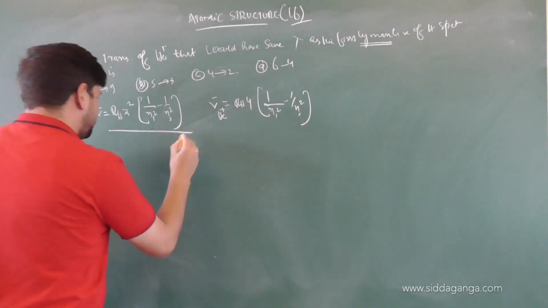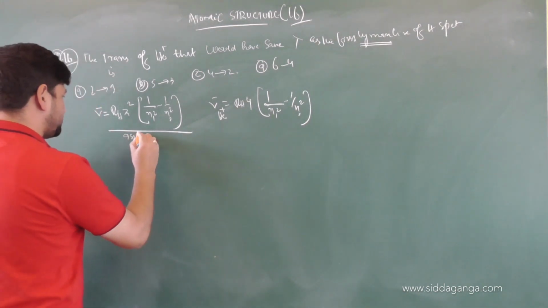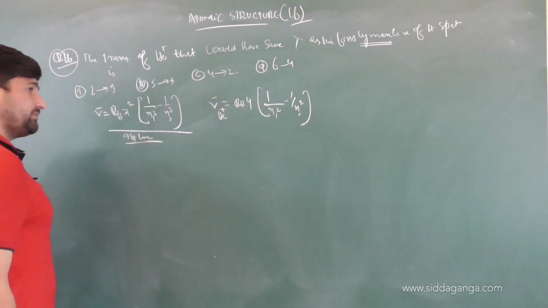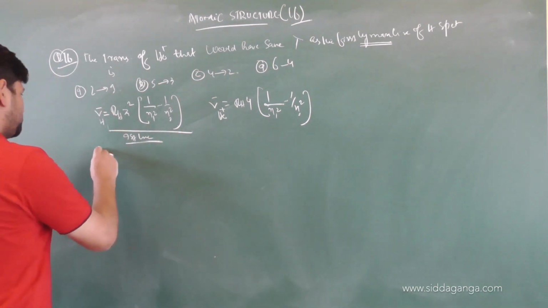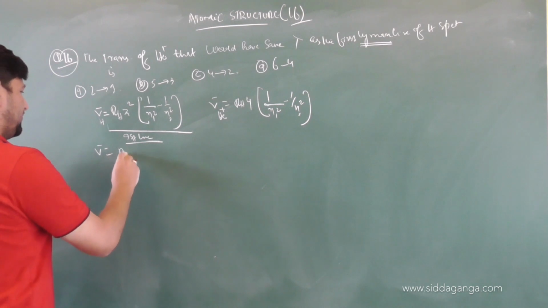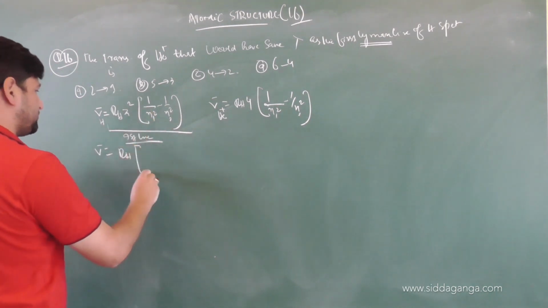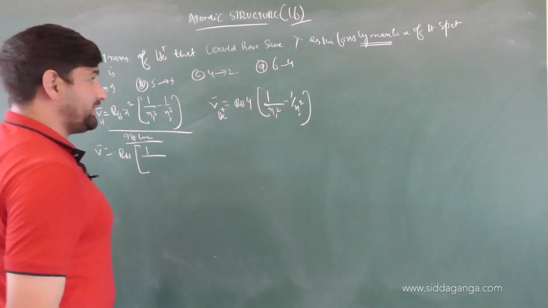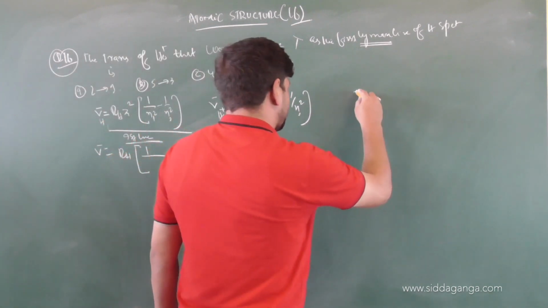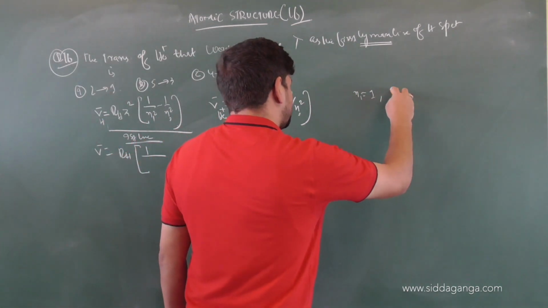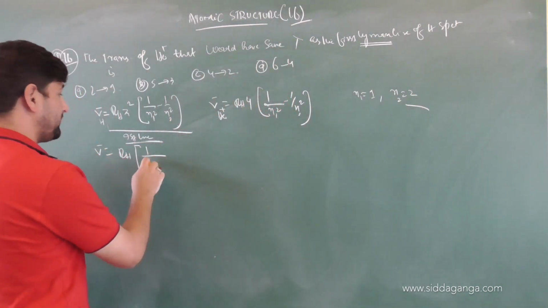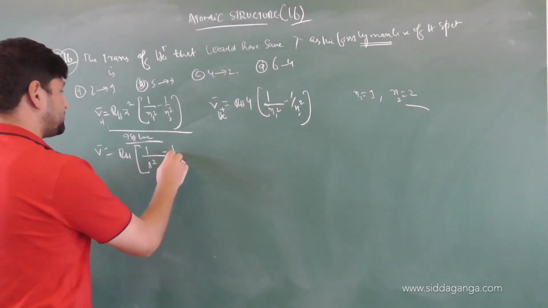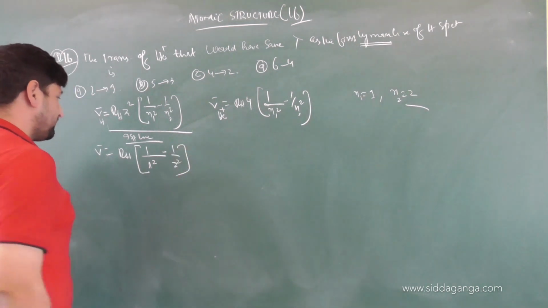Because we are talking about the first line of which series? Lyman series in hydrogen. So wave number for hydrogen is R_H into 1 by 1 square minus 1 by 2 square. In Lyman series n1 is 1, and for the first line n2 will be equal to 2.